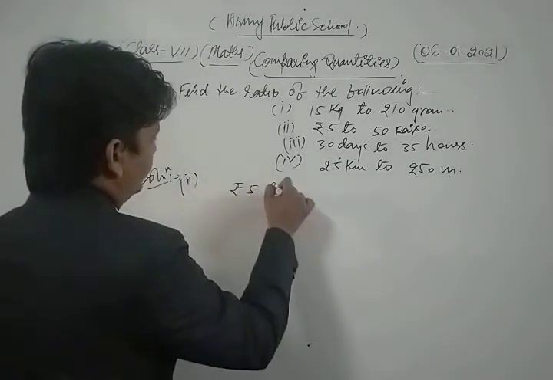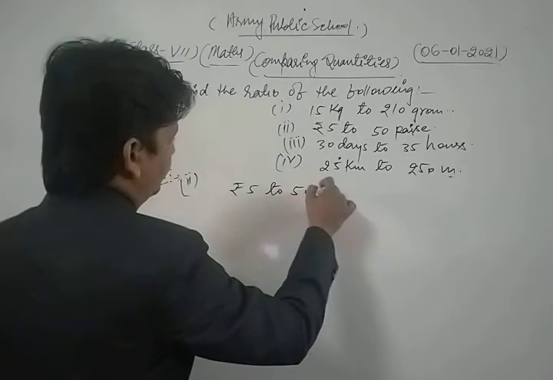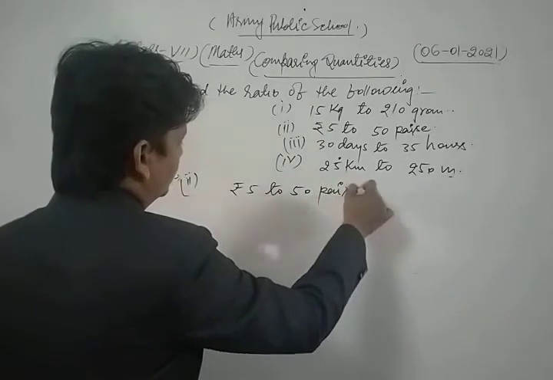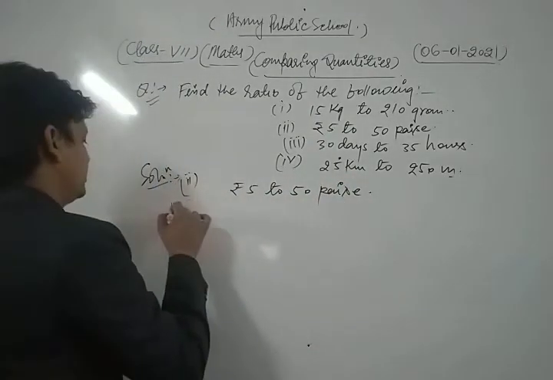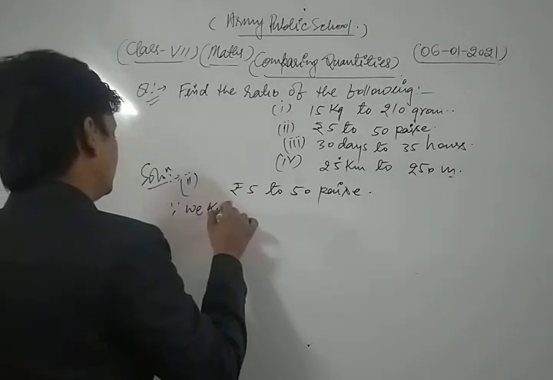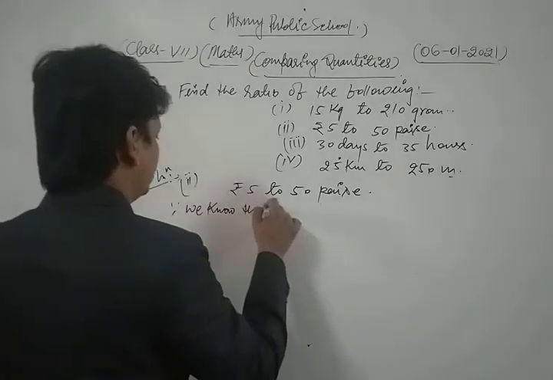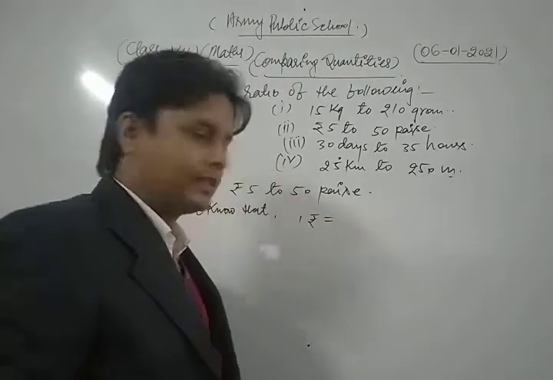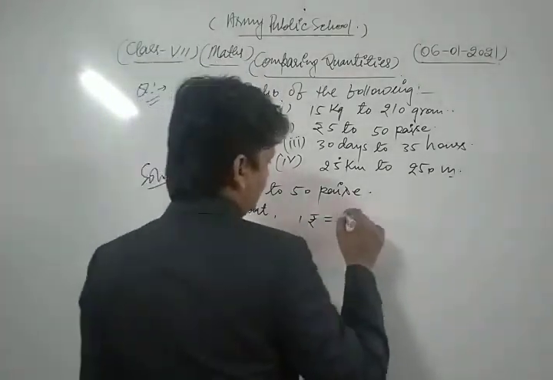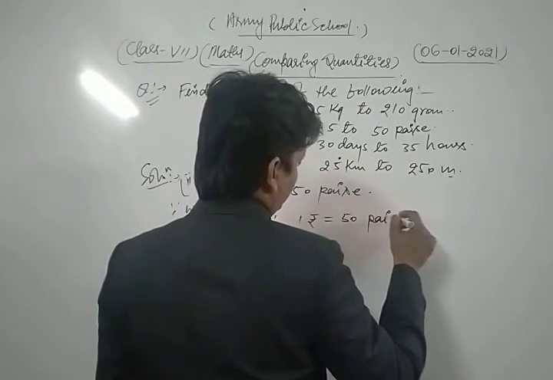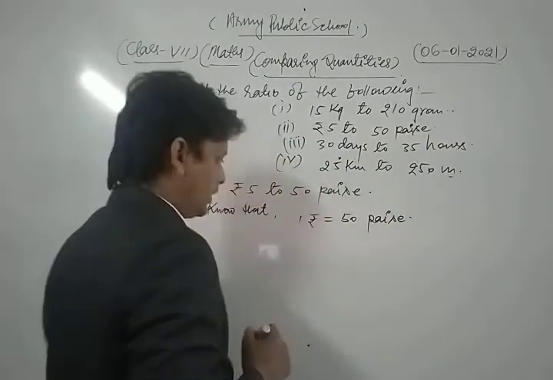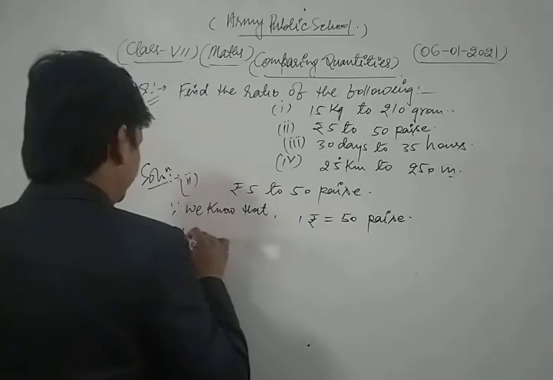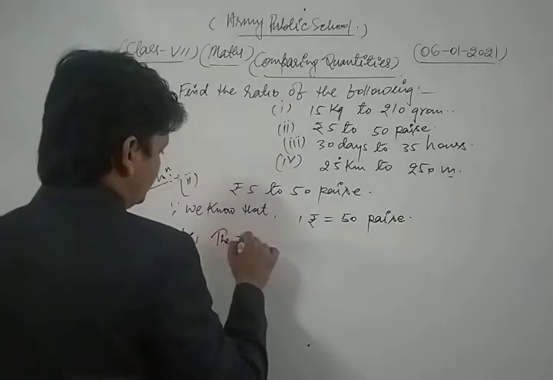We find the ratio of rupees 5 to 50 paise. Since we know that in 1 rupee there are 100 paise, that is the required ratio.